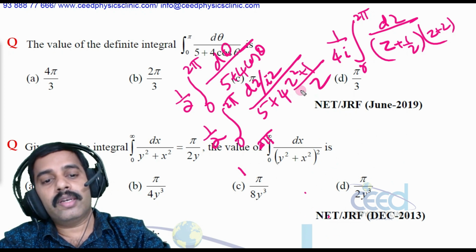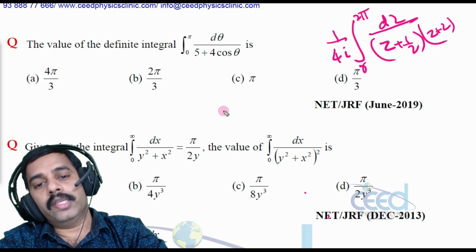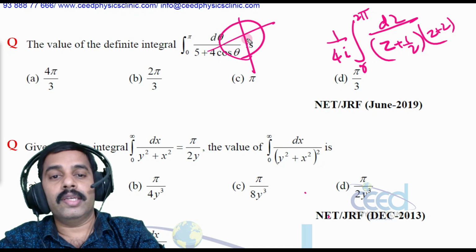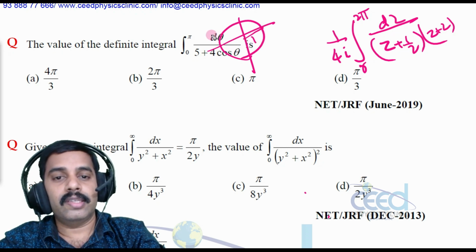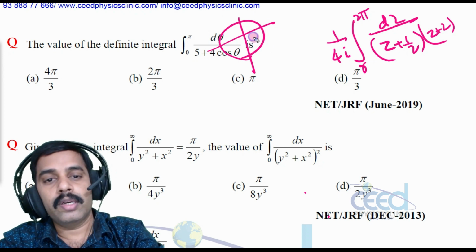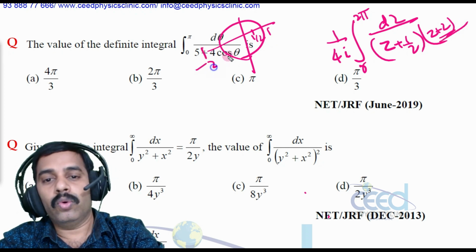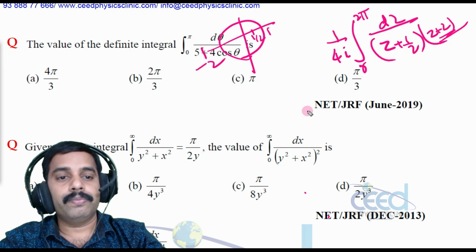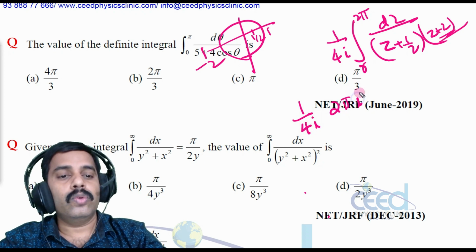For this we are considering the theory we have discussed, a circle of unit radius, right? When I am considering a circle of unit radius, this 1 by 2 is the only pole that lies inside this contour, because the radius is 1, and this minus 2 is out of this contour. So we have a single pole, that is minus 1 by 2. So the net integral is 1 by 4i into 2 pi i into the sum of residues.